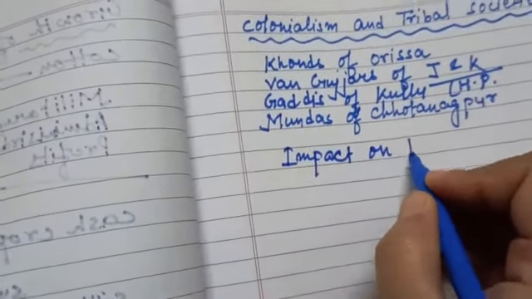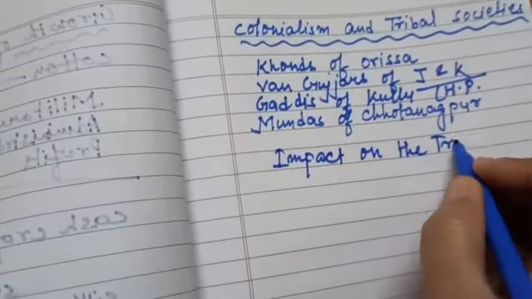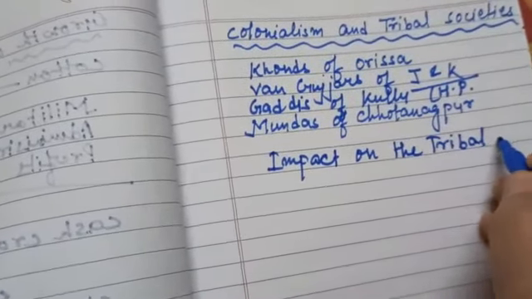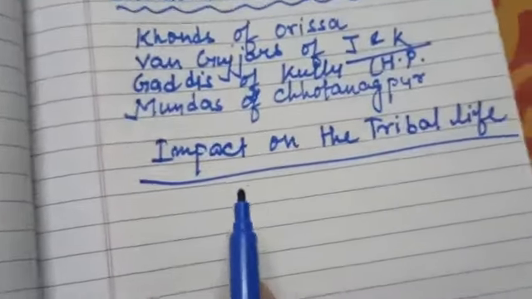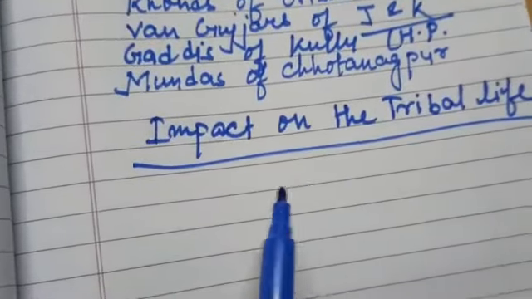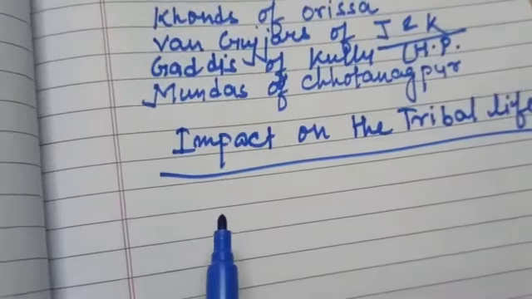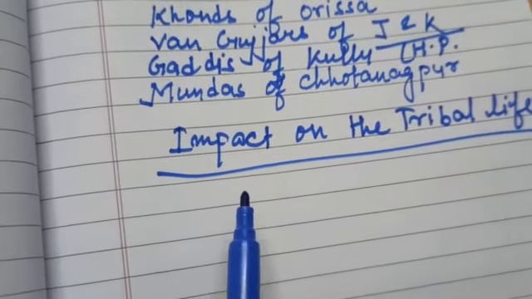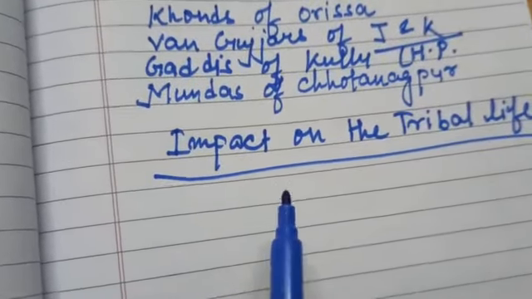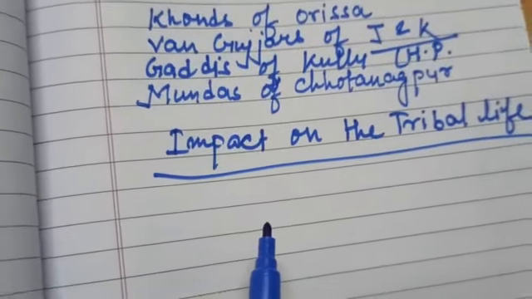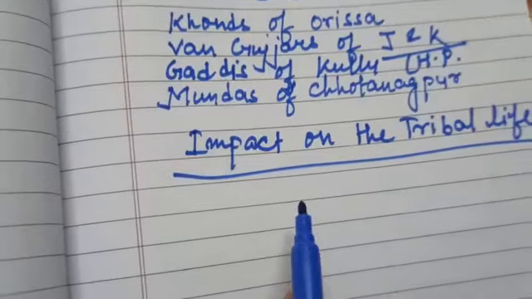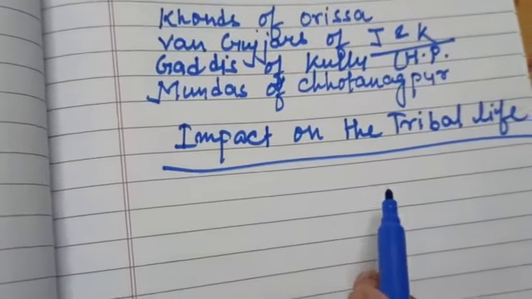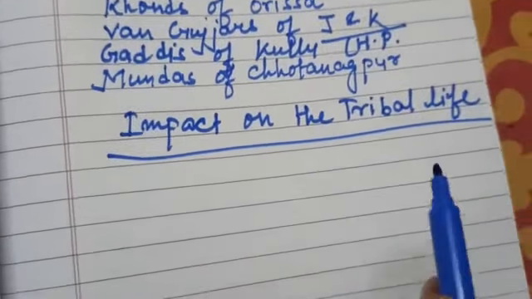So now we will see what was the impact on tribal life of this British policy of exploitation. Almost every tribe had a tribal chief. Tribal chief means head of the community. But under the British rule, the chiefs lost power and they were forced to follow the laws made by the British officers in India.